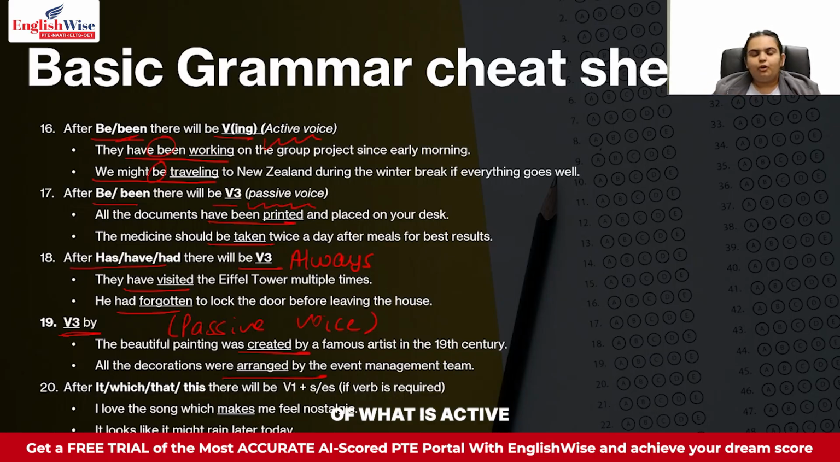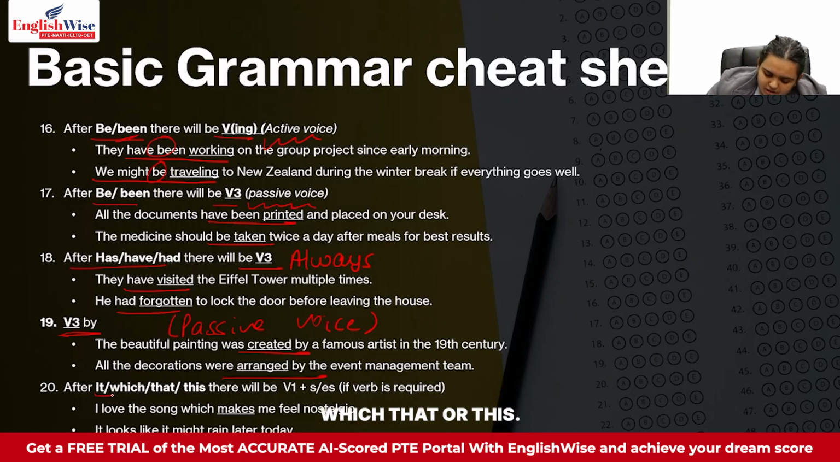If you are unsure of what active and passive voice is, I really recommend you go and watch the second grammar video. There I have explained in depth about active and passive voice. But so far I want you to remember that before by, we always have V3.